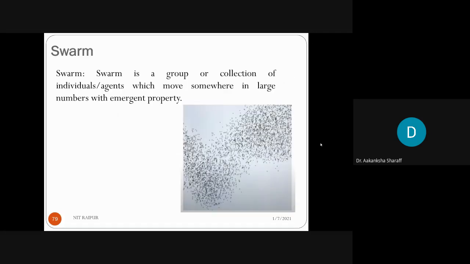Now what is a swarm? As described earlier also, it is a group or collection of individuals like ants, birds, fishes, which move somewhere in large numbers with some emergent property. Emergent property, what is emergent property? I will tell you, just wait here.